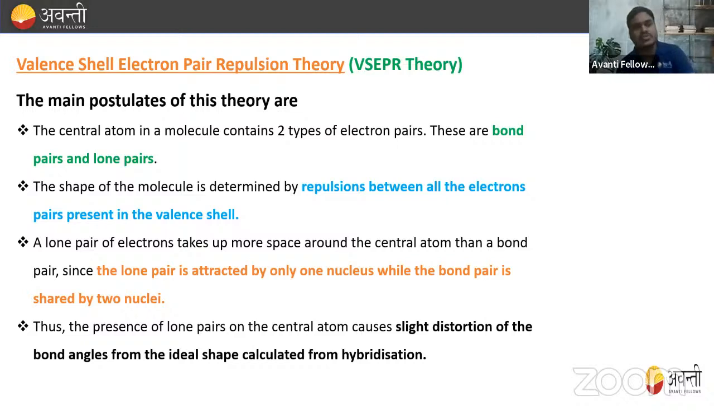So VSEPR theory. What is the main postulate of this theory? The first important point is that the central atom in the molecule contains two types of electron pairs, bond pairs and lone pairs. The shape of the molecule is determined by the repulsion between all the electron pairs present in the valence shell. A lone pair takes up more space around the central atom than a bond pair, since the lone pair is attracted by only one nucleus, while the bond pair is attracted by two nuclei. Therefore, the lone pair takes more space. Thus, the presence of a lone pair on the central atom causes slight distortion of the bond angle from the ideal shape and deviation from the hybridisation.